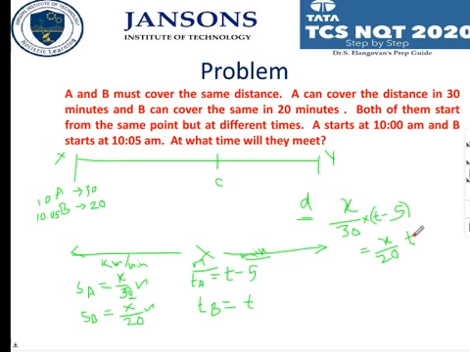DST, right? So what will you get? 20, and X and X can be cancelled. So let us not worry about what the total distance is. We need not bother about it at all. So 20 into T minus 5, X is cancelled.